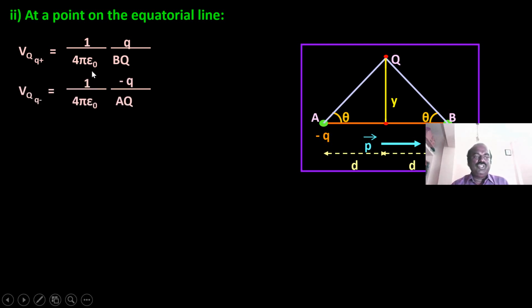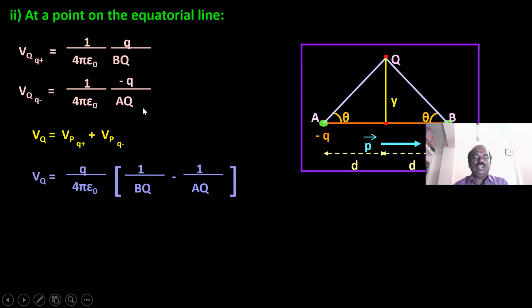Now the potential due to the plus charge is Q by 4 epsilon 0 PQ, where PQ is the distance from plus Q to the point. Similarly for minus Q we can write it, and we have to add them, since it is a negative charge.